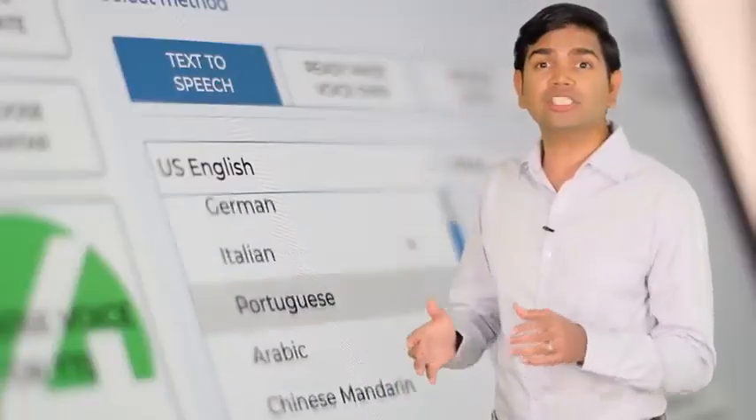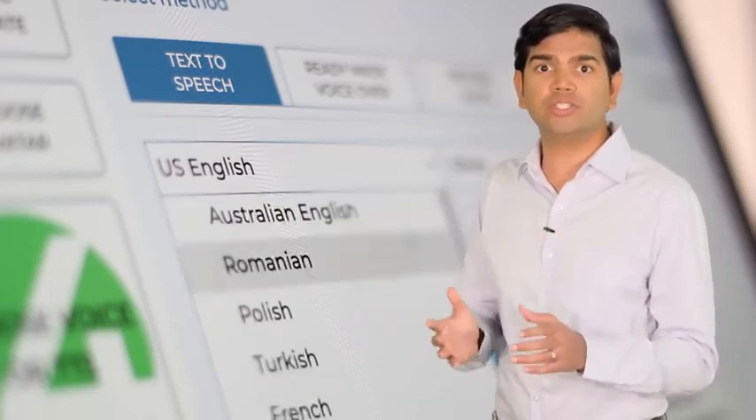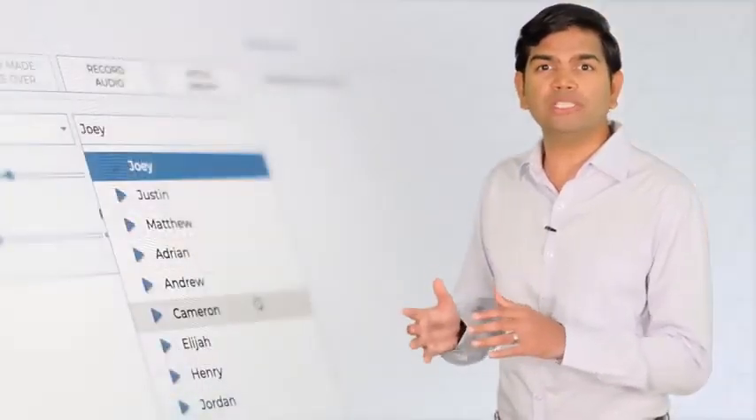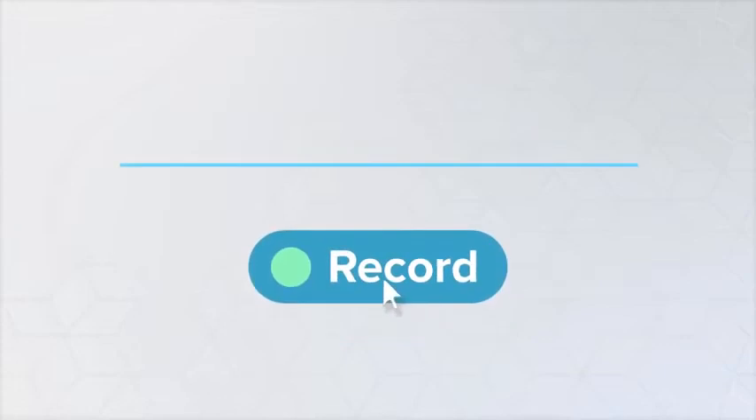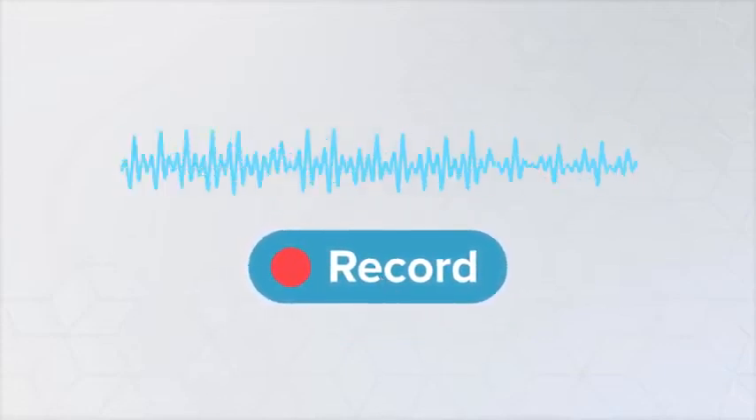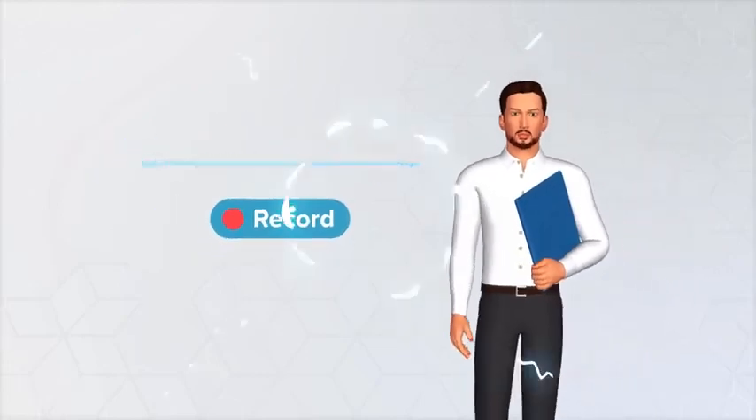Get the avatars to speak anything you want in any language that you choose with award-winning text-to-speech in hundreds of natural-sounding male and female voices in all the popular languages and accents. Record your own voice into the app in any language and have the avatar speak it with perfect lip sync.